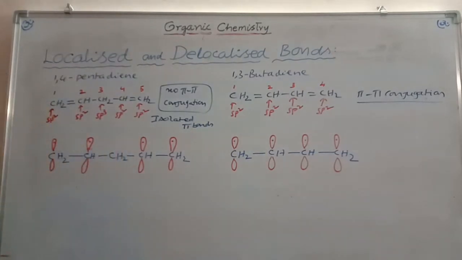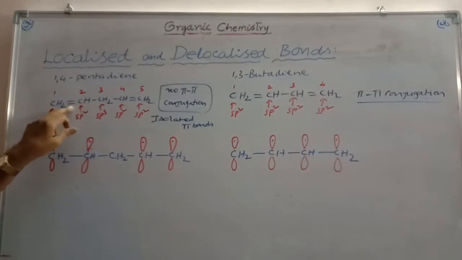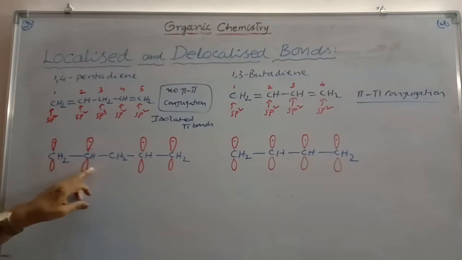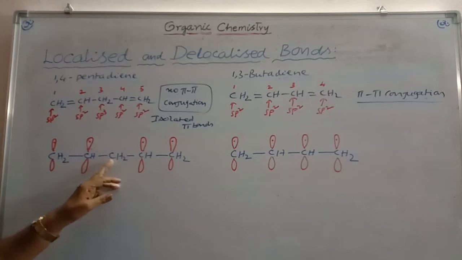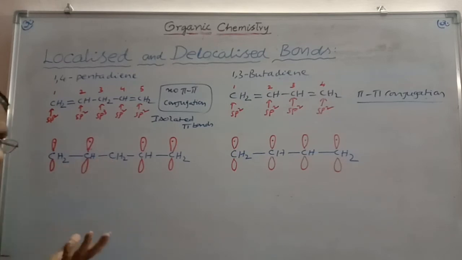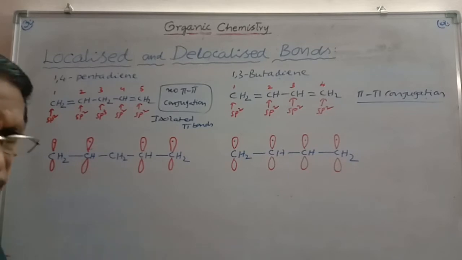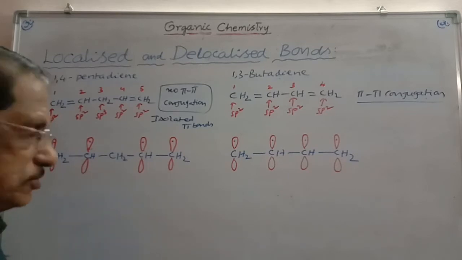And in this case, first carbon, second carbon, they are carrying a pi bond. How is this pi bond formed? This is the overlap. This is the p orbital picture. First carbon and second carbon carrying p orbitals 1 each, having 1 electron each. And third carbon is sp3 carbon. There is no p orbital containing 1 electron because it is a saturated carbon. All the bonds are sigma bonds.